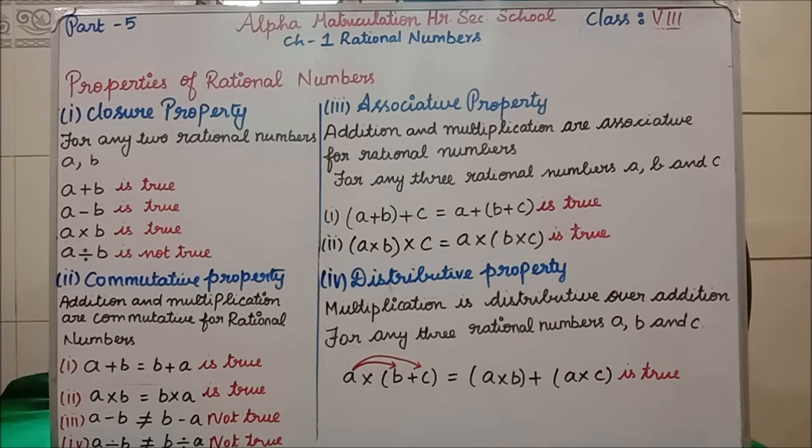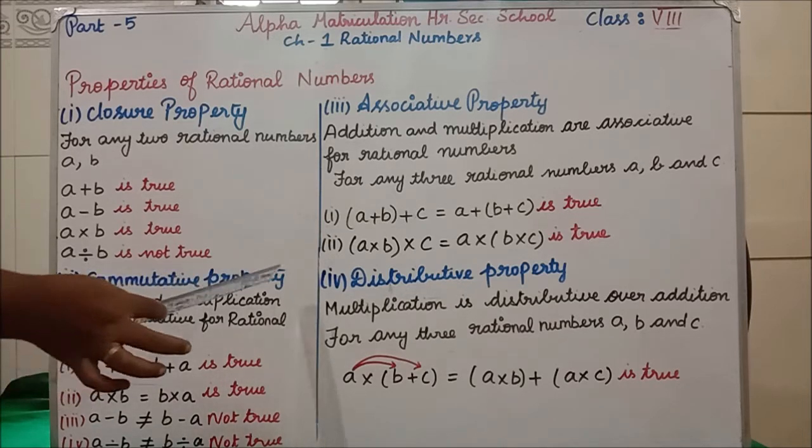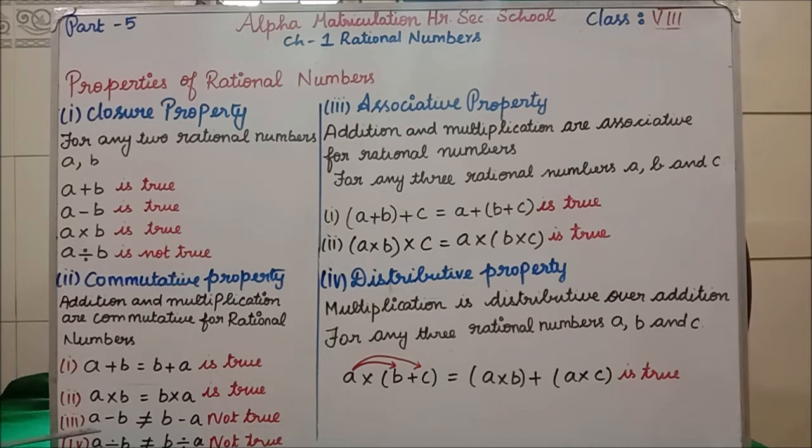Only these two are satisfied for commutative property. Remaining, subtraction: a minus b is not equal to b minus a. Similarly, a divided by b is not equal to b divided by a. Okay? Only addition and multiplication are satisfied for rational numbers in commutative property.